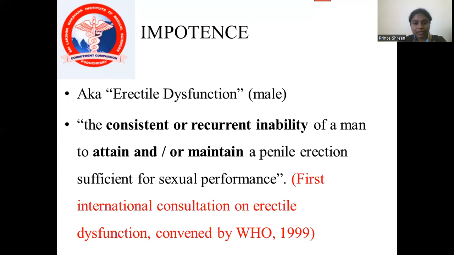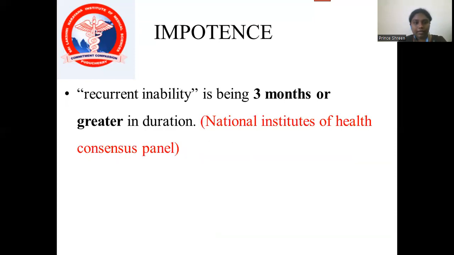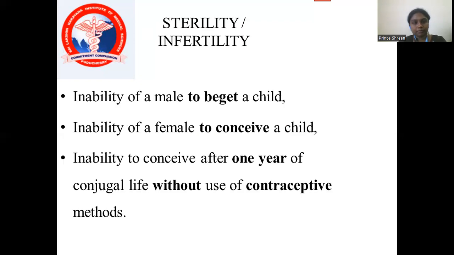The first international consultation on erectile dysfunction was convened by WHO, the World Health Organization, in the year 1999. Recurrent inability means being 3 months or greater in duration, as defined by the National Institutes of Health.